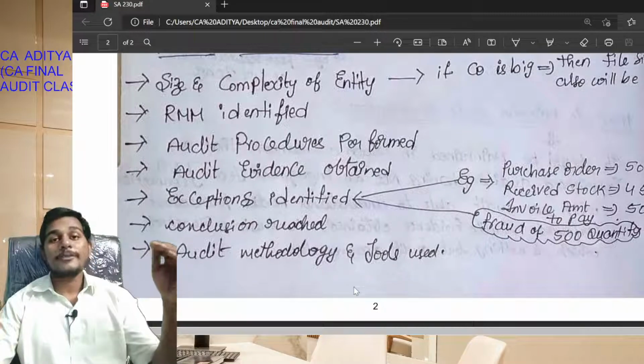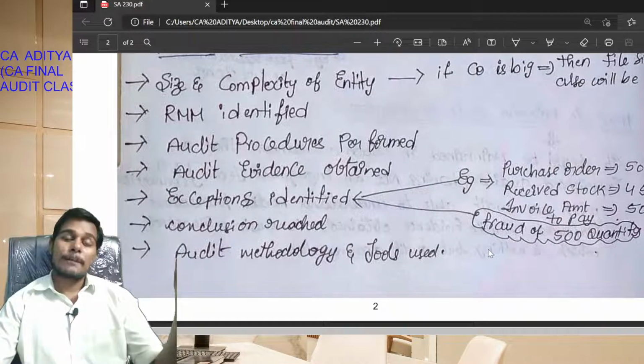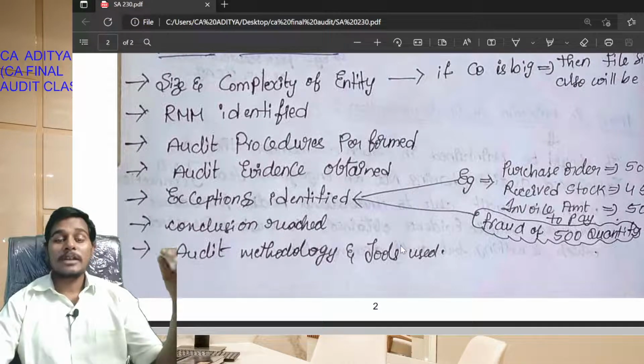Audit methodology and tools used is also one of the factors. The audit methodology and tools used will also be considered for the purpose of audit documentation.